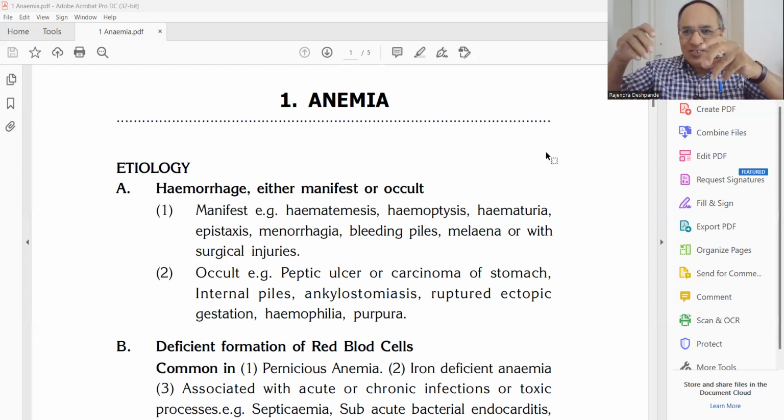Tingling numbness in the hands, and sometimes cold extremities, also indicate anemia.